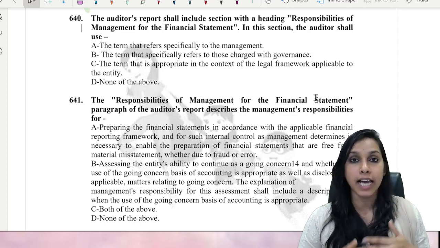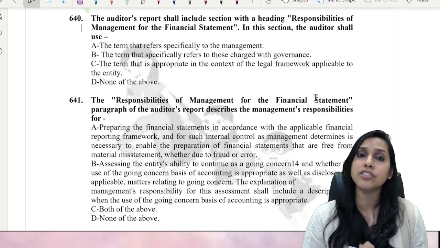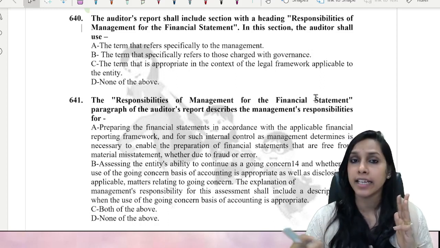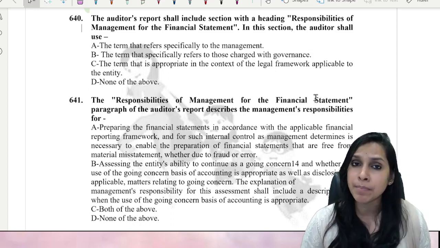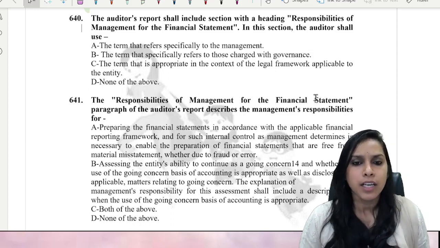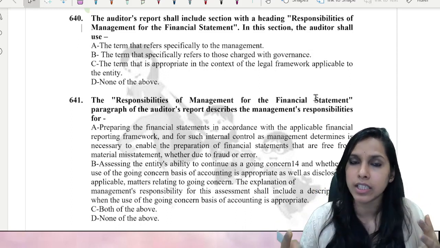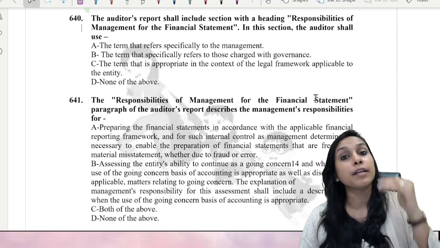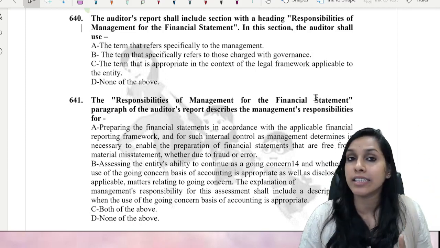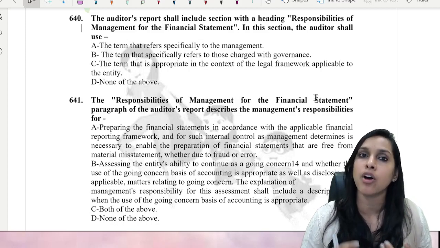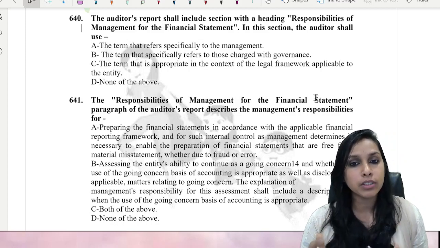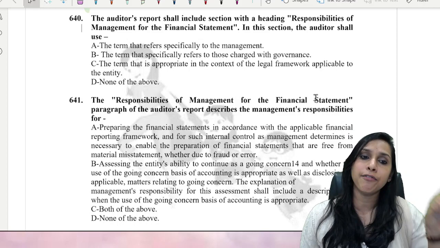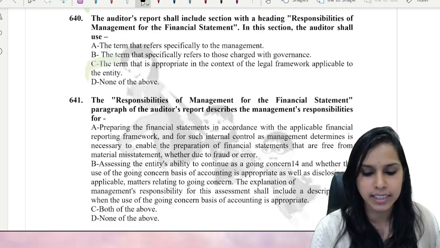Now, as we have seen, as an auditor we need to audit the financial information of any entity. It can be a sole proprietorship, partnership, HUF, partnership firms and LLPs, companies, then Section 8 companies. So there are different types of frameworks. Depending on the framework applicable to the organization, there would be reporting authorities. It is not necessary that every firm has management or those charged with governance. So the most appropriate answer here is the term that is appropriate in the context of the legal framework applicable to the entity. No problem.